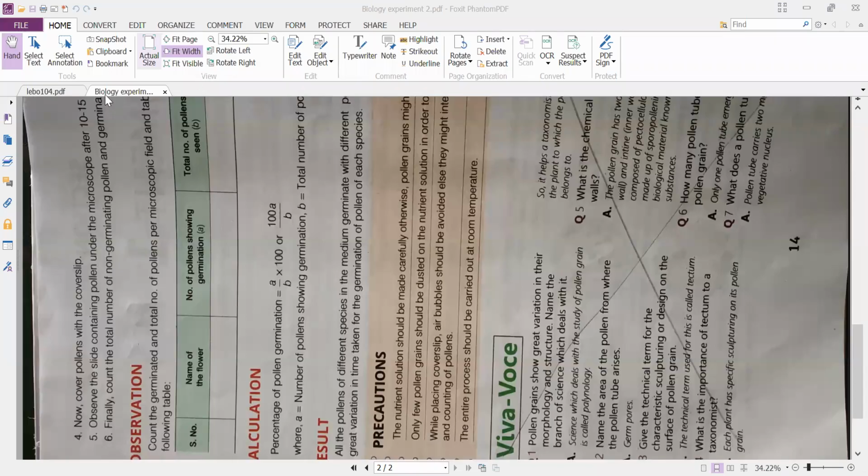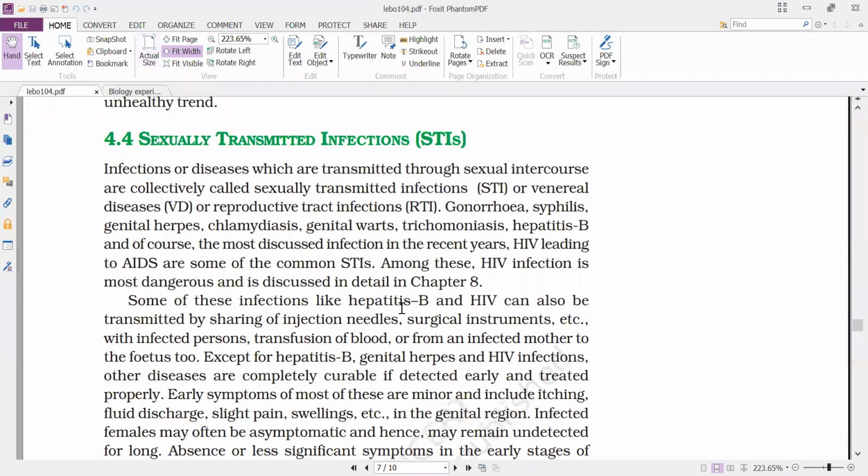And next, coming to the subject. In the last class, we discussed MTP, that is medical termination of pregnancy. Does anybody have any doubt regarding MTP? Okay. Next, we'll go with the sexually transmitted infections.